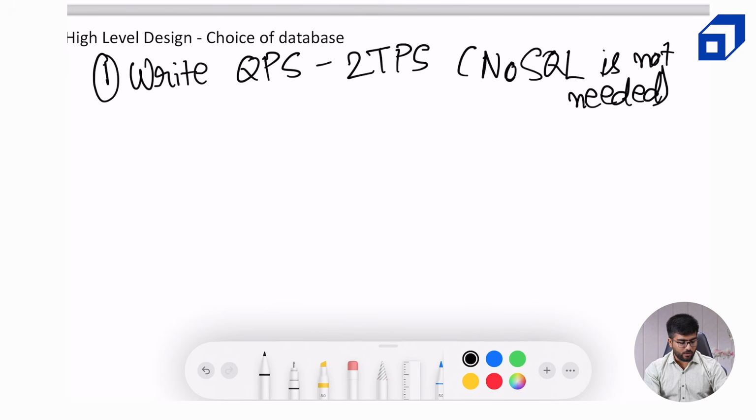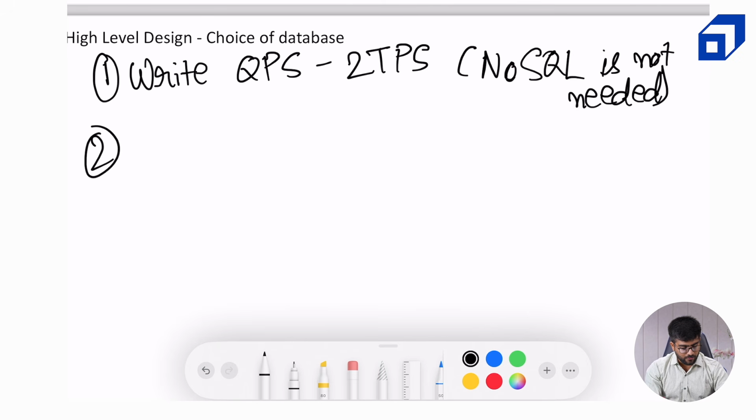Now, if you carefully notice, we talked about hotels, rooms, bookings, user ID, and so on. Now, all of these entities are somewhere related to each other. Like the room table would somewhere be related to the hotel table. The booking table will be related to the user table, hotel table, and the room table, and so on. So in that sense, there is a modeling of a database which we can use, and for that purpose, we can use a SQL database.